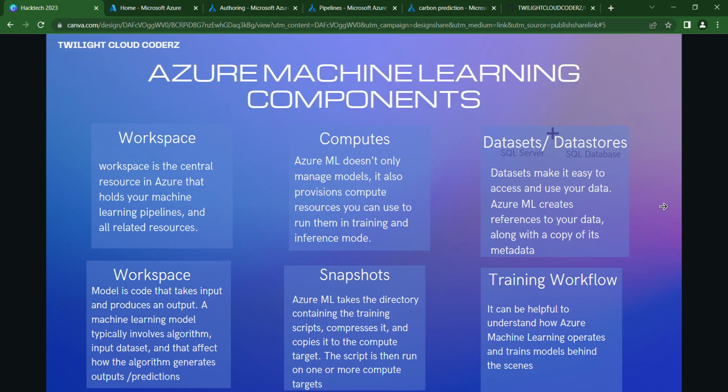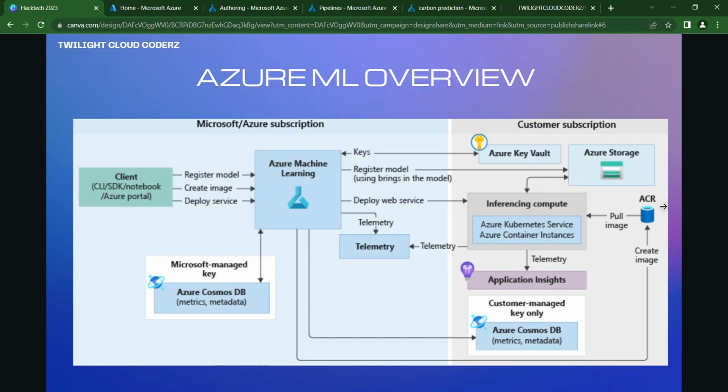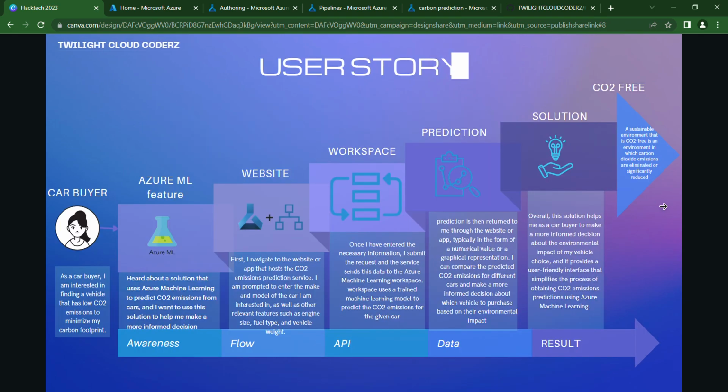Our machine learning algorithm components are listed here. Have a view. The source image is extracted from the Azure official website, which shows an example and a clear view of how Azure Machine Learning works. This is our machine learning model, which we have built in order to evaluate and train, which results in CO2 emission for 2022 and predicts for future years, and to control it.